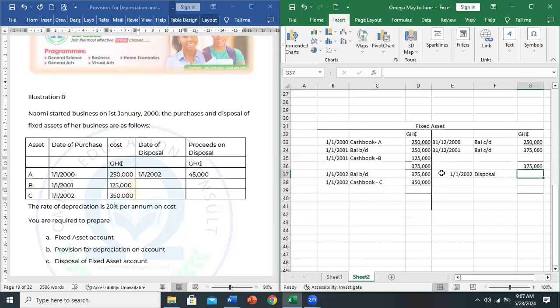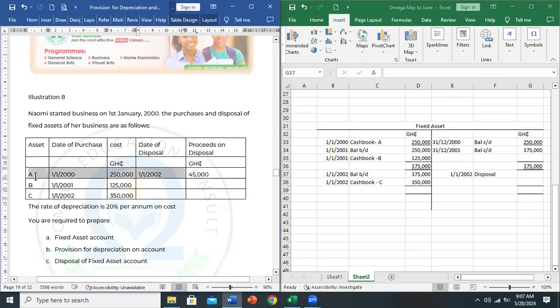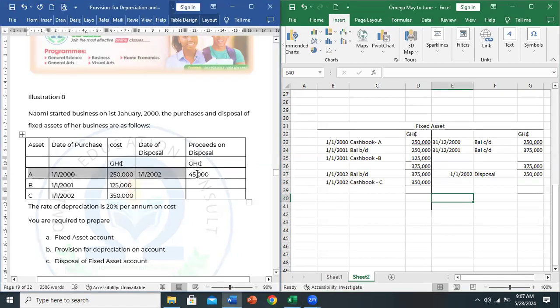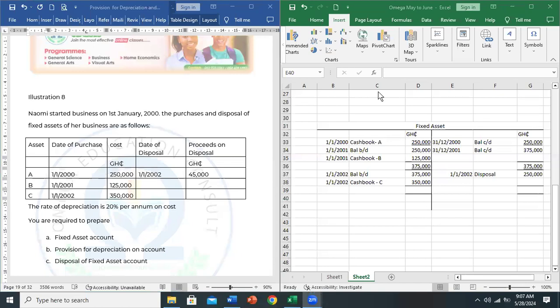Put the cost of that asset you sold off. So always ensure to know the asset you sold off. And per the arrangement of the table, asset A was the asset that was sold off. So you do the crediting with the cost of that asset A, and that cost is 250,000. If you use the 45,000, that will be wrong, because that is the amount they got, the sales proceeds. It's not the cost. Use the cost.